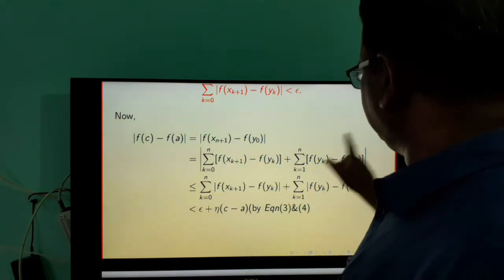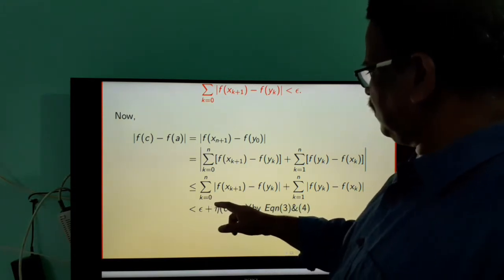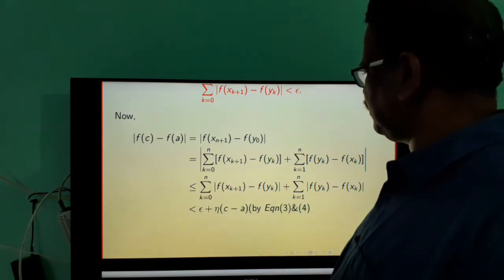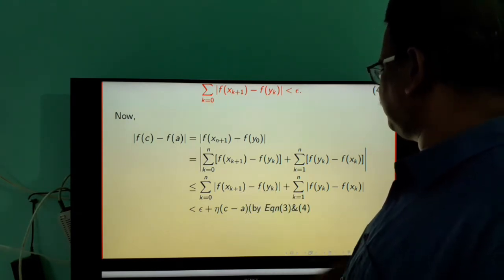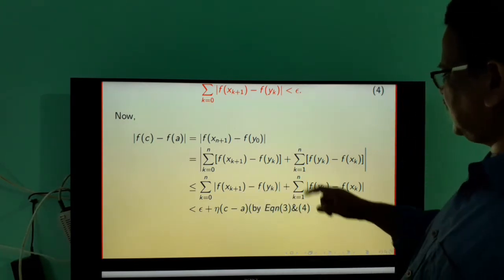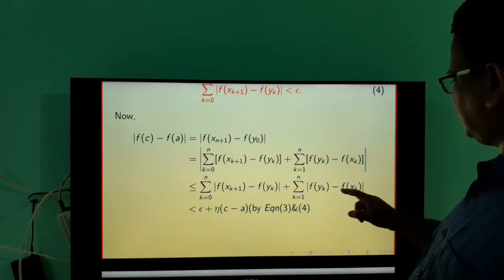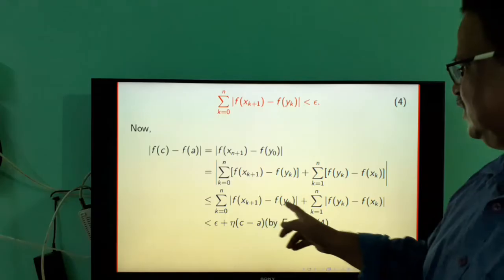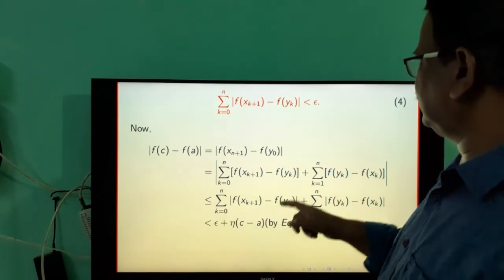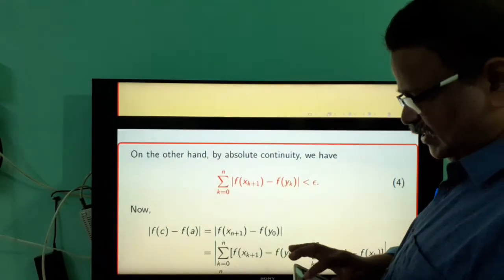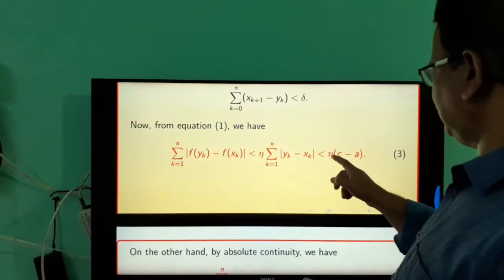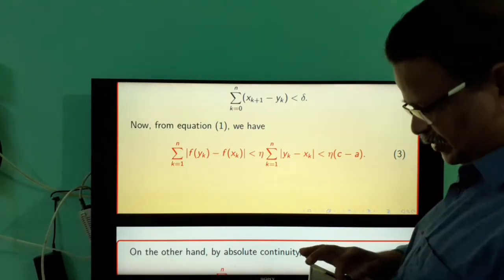So by the triangle inequality, this is less than or equal to summation k equal to 0 to n modulus of f of sk plus 1 minus f of yk plus summation k equal to 1 to n f of yk minus f of sk. The first summation is less than epsilon from equation 4 and the second summation is less than eta into c minus a from equation 3.